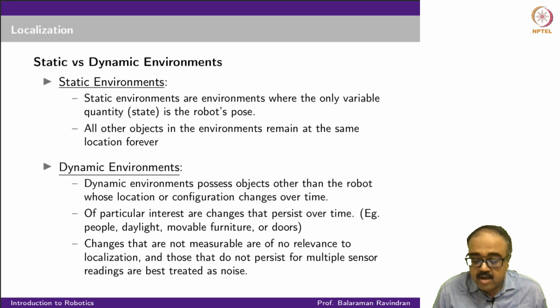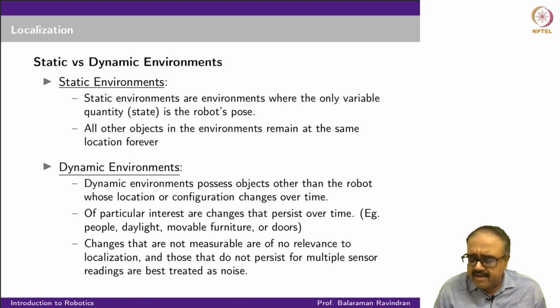On the other hand, you could have dynamic environments. Dynamic environments are environments where objects other than the robot could also have varying locations or varying configurations, configurations that change over time.